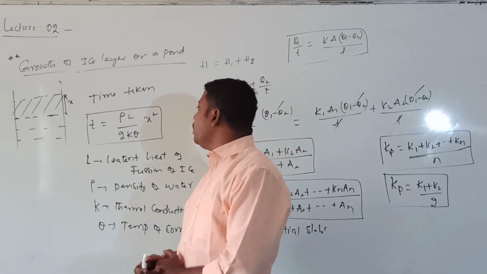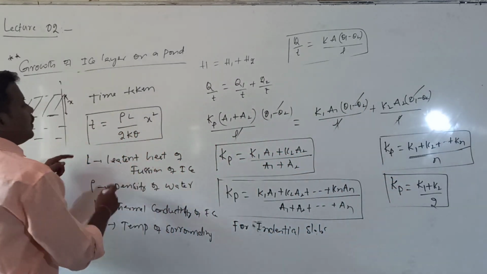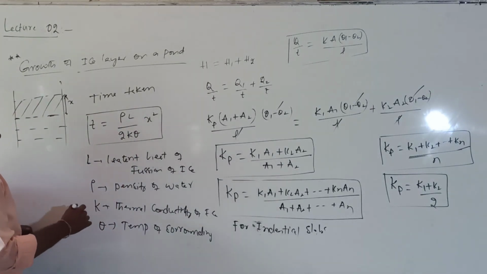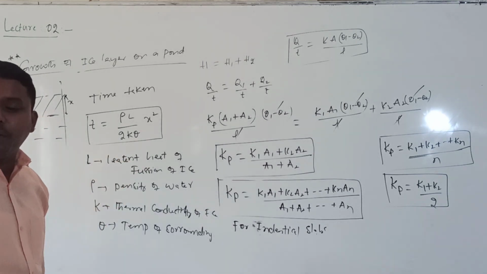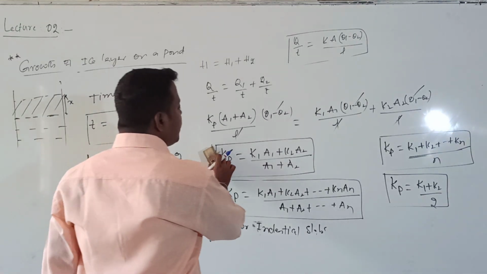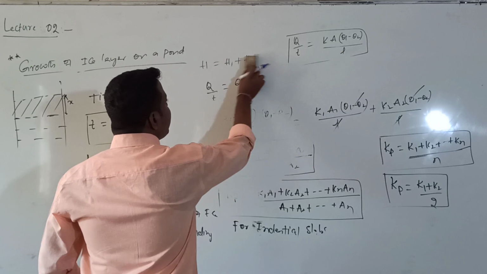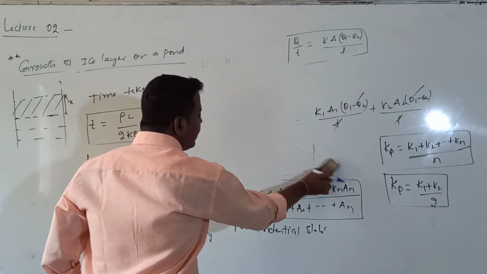In this formula, if I want to increase the thickness from x1 to x2, the time taken is given by the formula. In order to increase the thickness from 0 to x, the time taken is the formula I wrote.